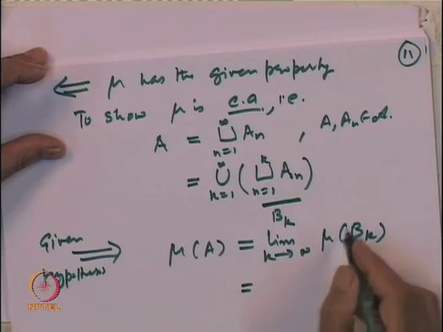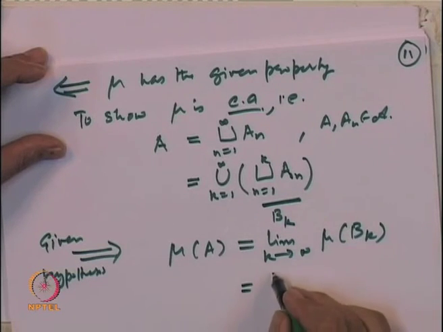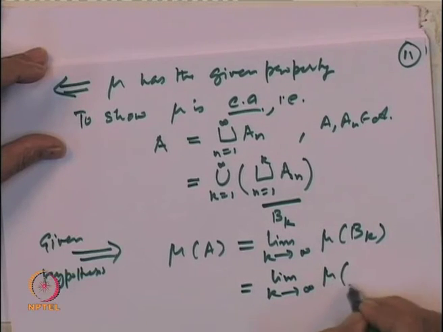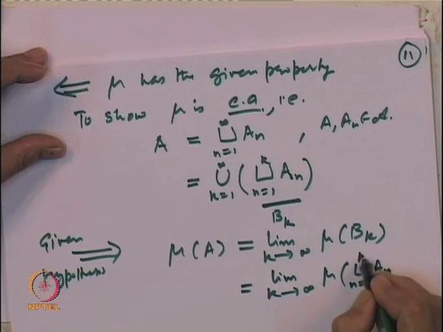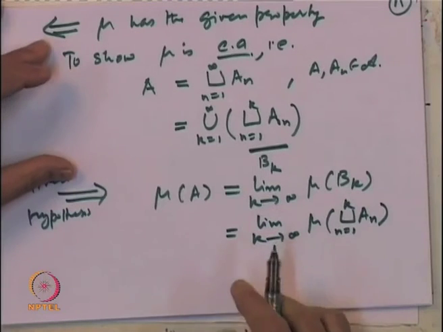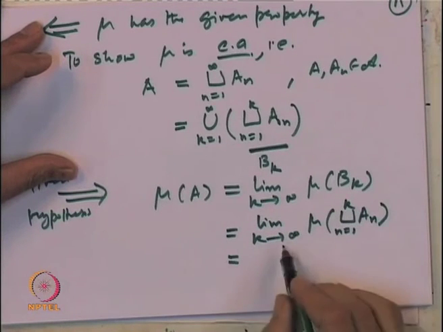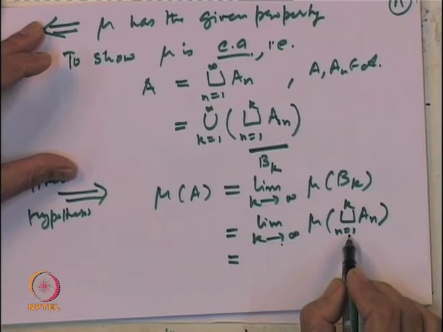And now, let us go back to represent B k's in terms of A's. So, that is the limit as k goes to infinity of mu of the union of A n, n equal to 1 to k. And now, we use the fact that mu is finitely additive.